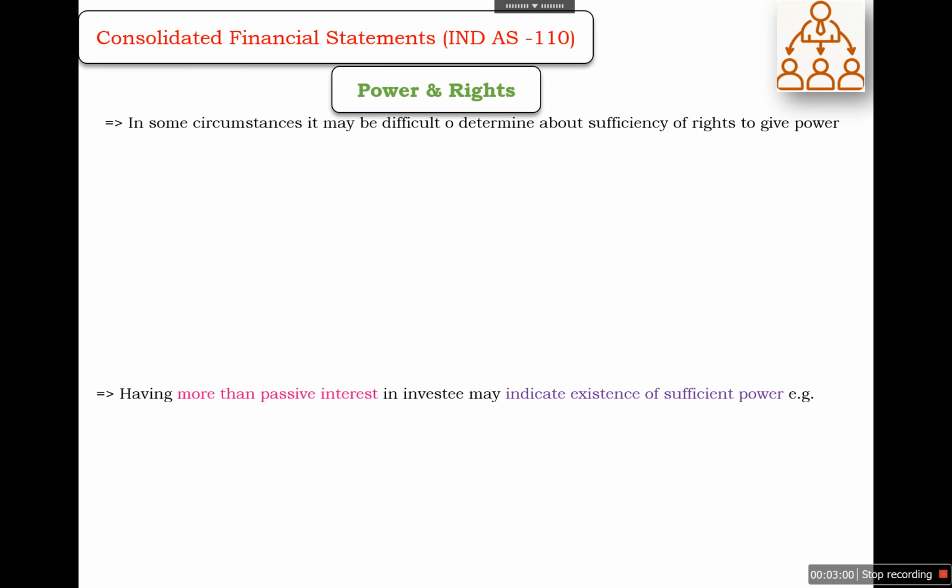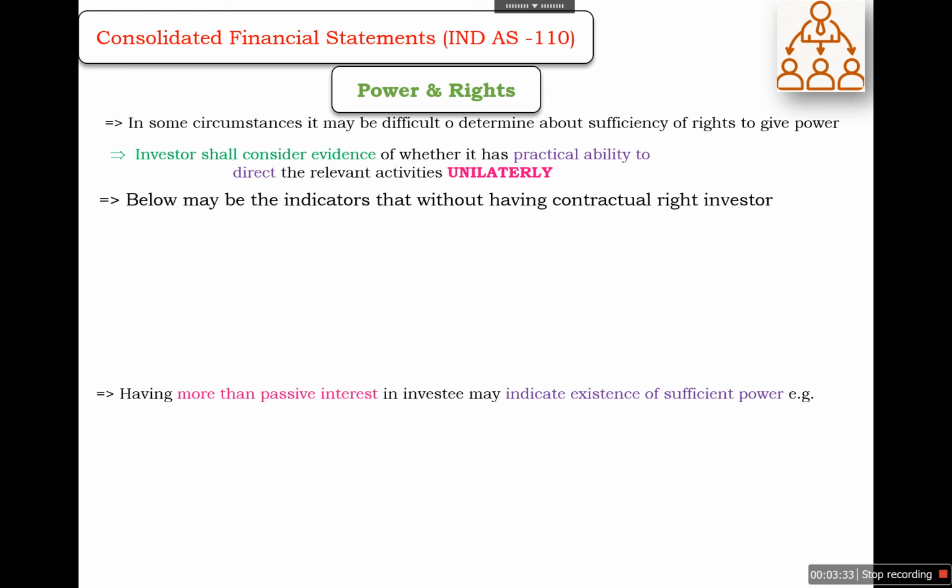Apart from it, when we are judging the power and rights, in some circumstances it may be difficult to determine the sufficiency of the rights that give power. So in this case, there may be a scenario when more than one investor is controlling the activities. In this case, the investor needs to consider evidence of who has the practical ability to direct the relevant activities unilaterally. And based on that, we are going to decide about the existence of power and rights.